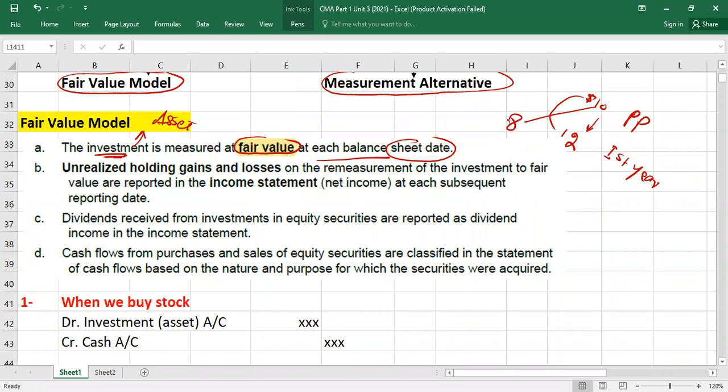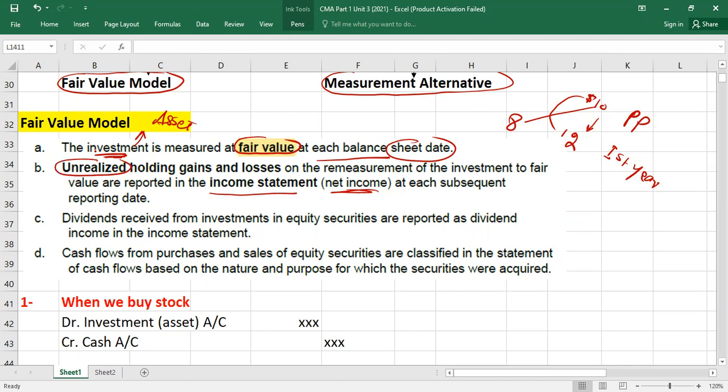So this gain or loss, we will always take to net income, in the income statement. Please make sure, guys, there could be two types of gain or loss. One could be realized gain or loss. The second could be unrealized gain or loss. What does it mean?